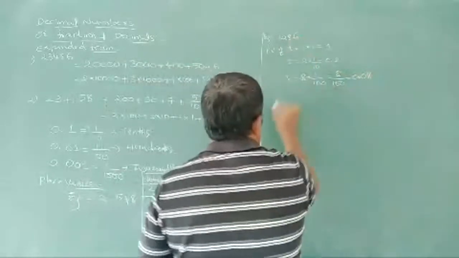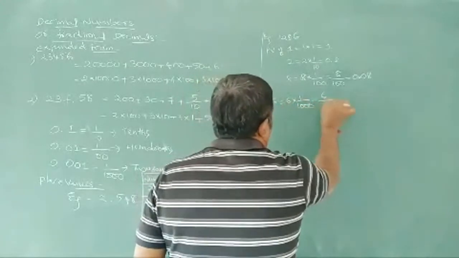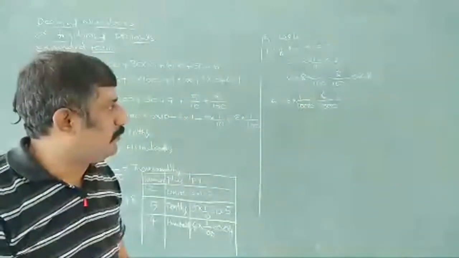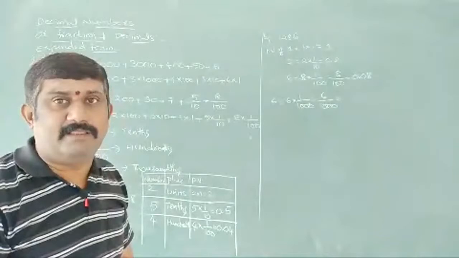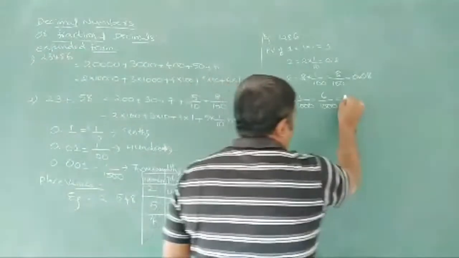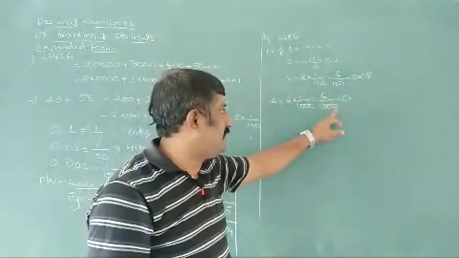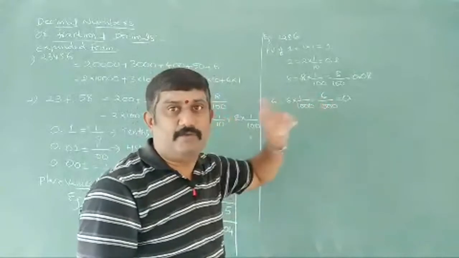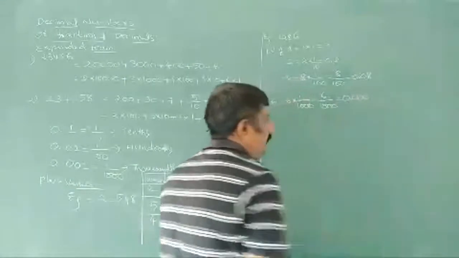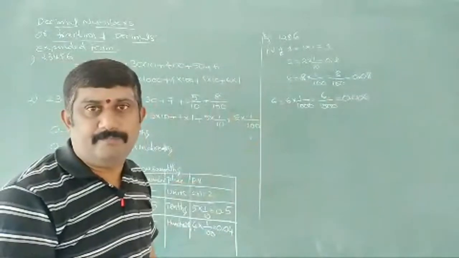I'll tell you one more also. 6 can be written as 6 into 1 by 1000, or else 6 by 1000 we can write. Now you observe how we are going to write. 0.0. For this, 1 zero you have to eliminate. Remaining how many zeros do we have? 2 zeros. So simply write down 2 zeros here, and after that what is left here? 6 is left. So like this we can write place values also.